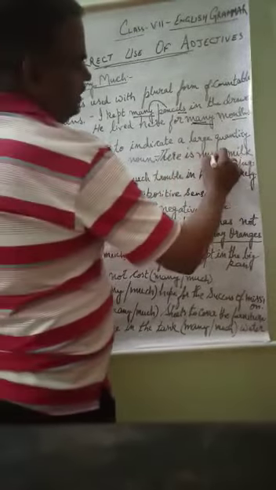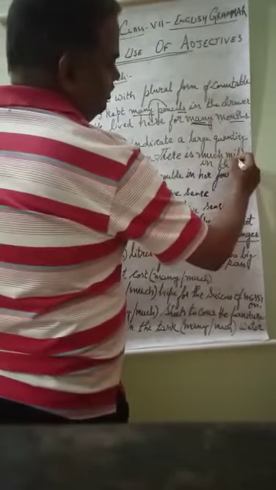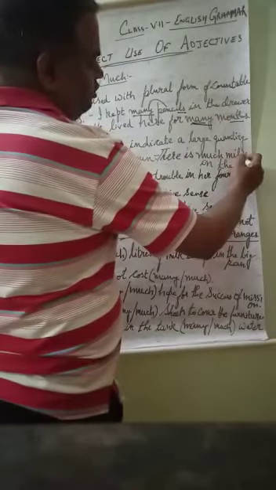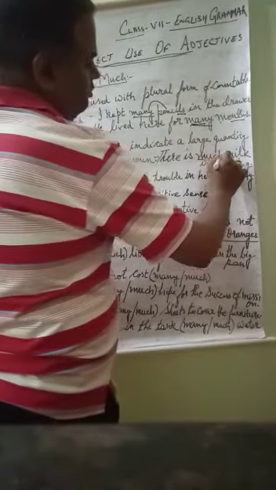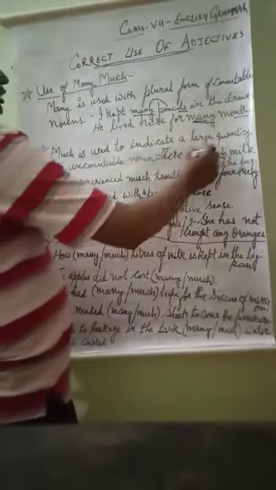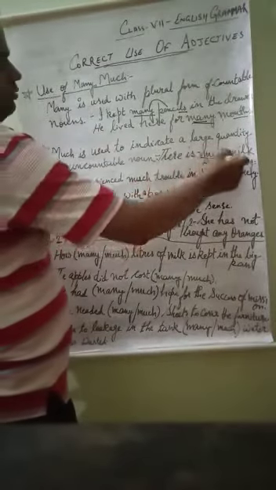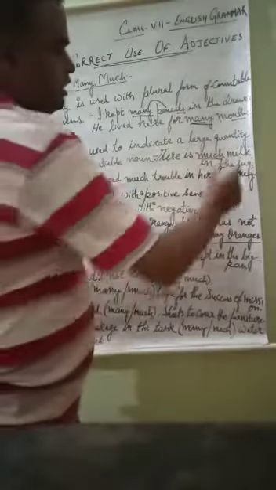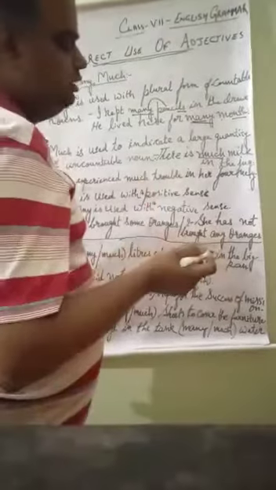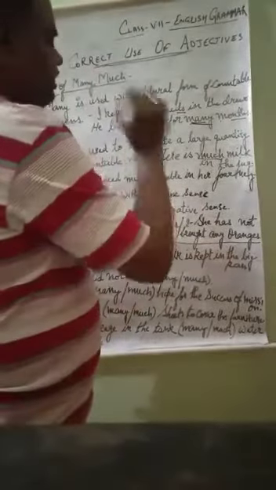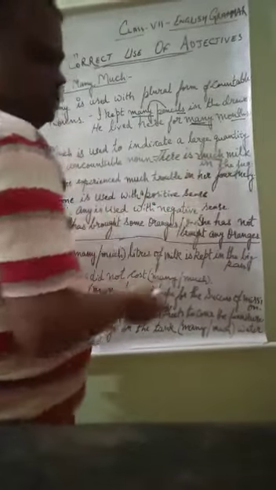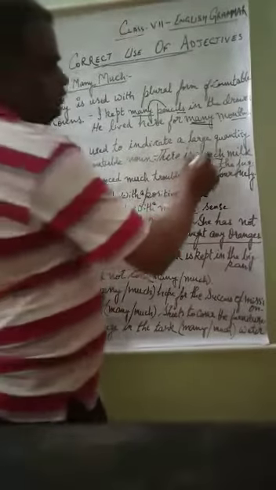Now much has come here for milk. Milk is the noun, and for milk which word is coming? Much. So much will be the adjective here. Why is many not used? There is many milk in the jug, because milk cannot be counted. Milk is uncountable noun. So for countable noun we use many, and if there is a large quantity and it is uncountable noun, we will use much here.